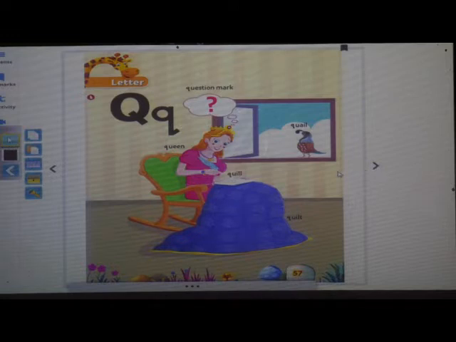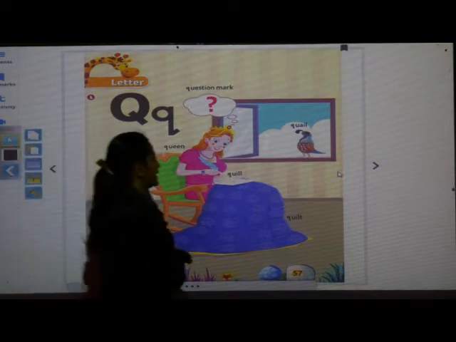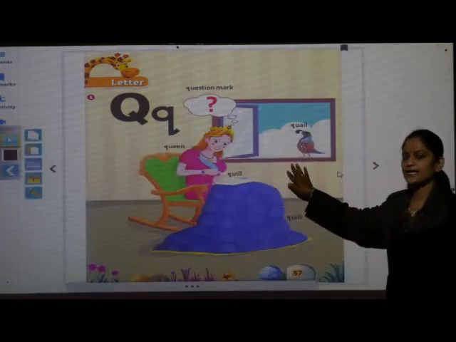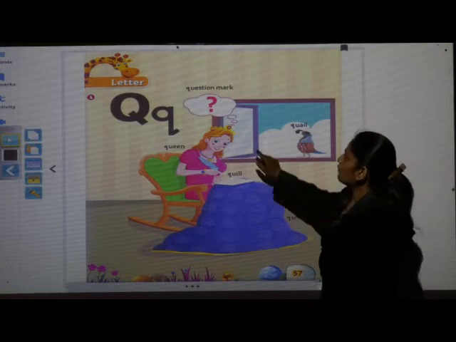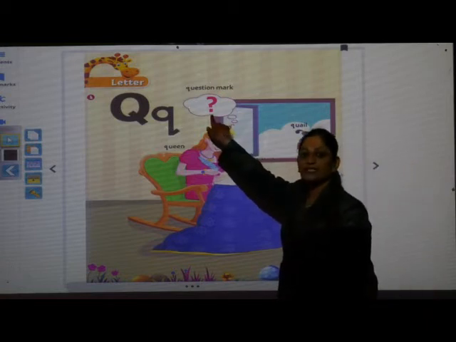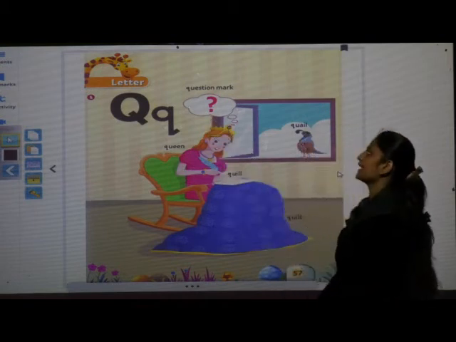57. Okay, children? So, what can you see here? Tell me, what can you see on this page? Yes, first we will see some pictures. What is it? It's a question mark. Very good.